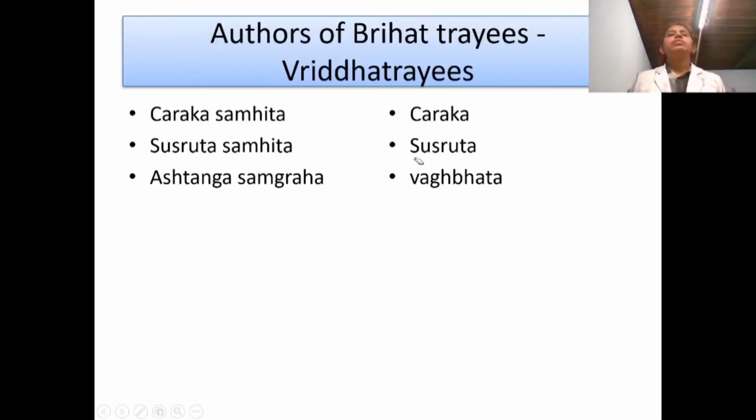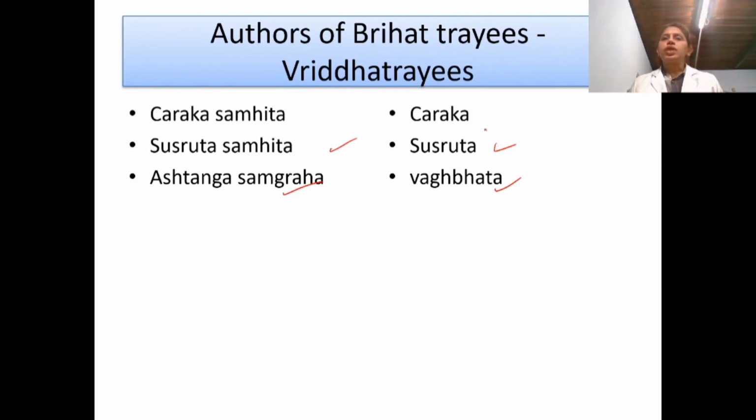Next we will see the authors of Brihatrayas. Charaka Samhita is written by Charaka, Susruta Samhita by Susruta, and Ashtanga Sangraha by Vagbhata. Ashtanga Hridaya is also by Vagbhata. Some opine that it is the same Vagbhata, the others say that it is junior Vagbhata.